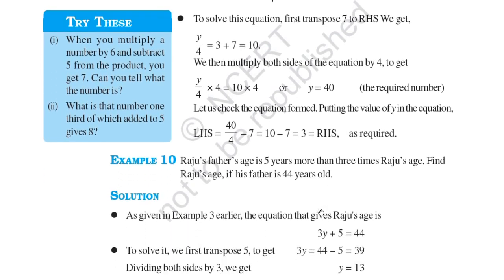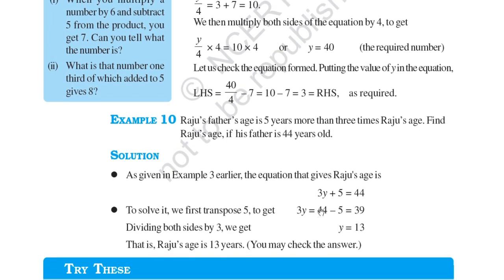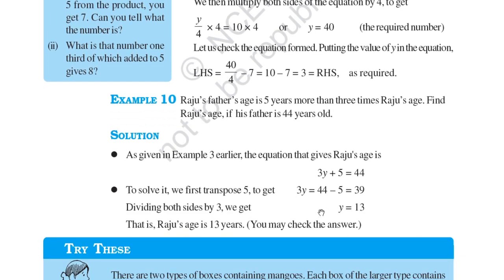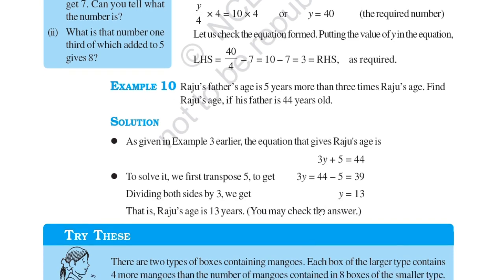Now example number 10. Raju's father's age is 5 years more than 3 times Raju's age. Find Raju's age if his father is 44 years old. The solution is as given in example number 3 earlier. The equation that gives Raju's age is 3y plus 5 is equal to 44. We consider Raju's age as y, so 3 times Raju's age plus 5 years is equal to his father's age, which is 44.